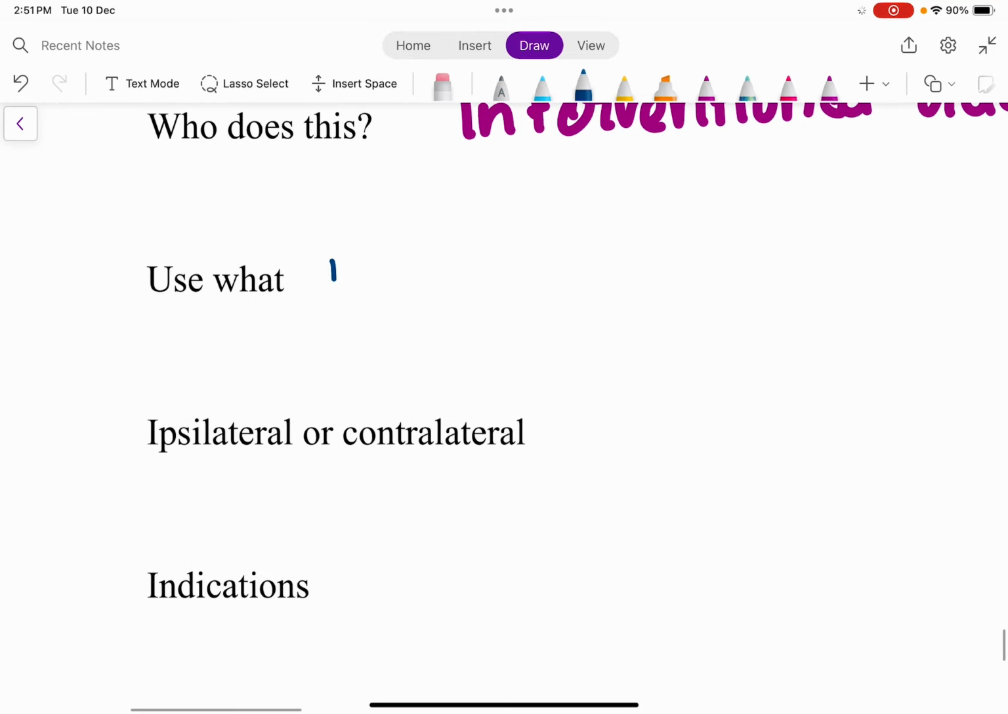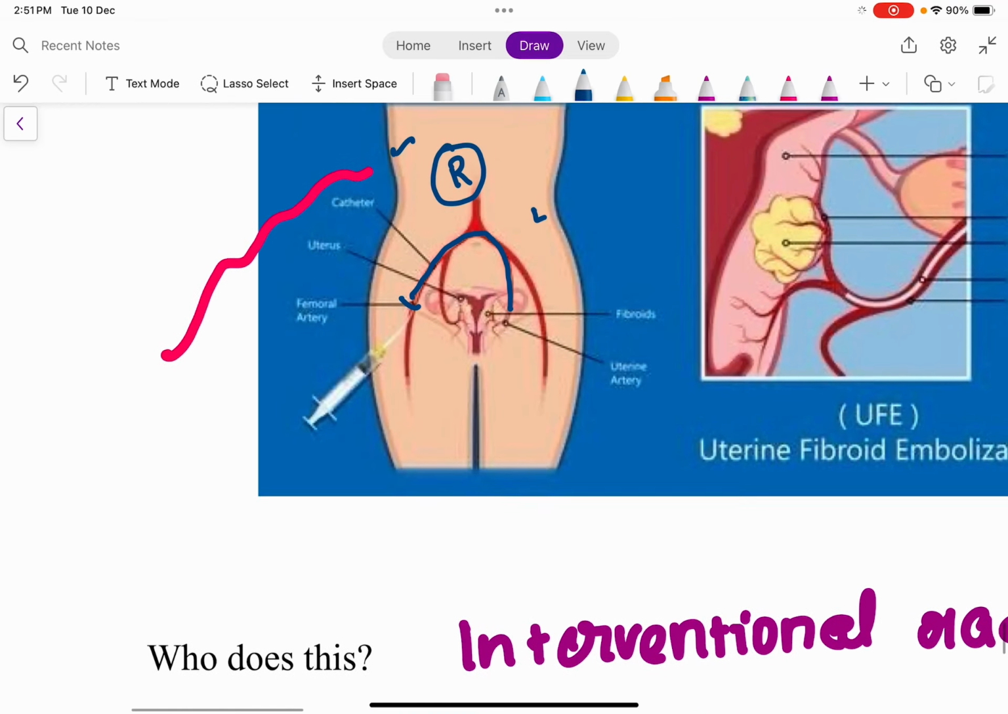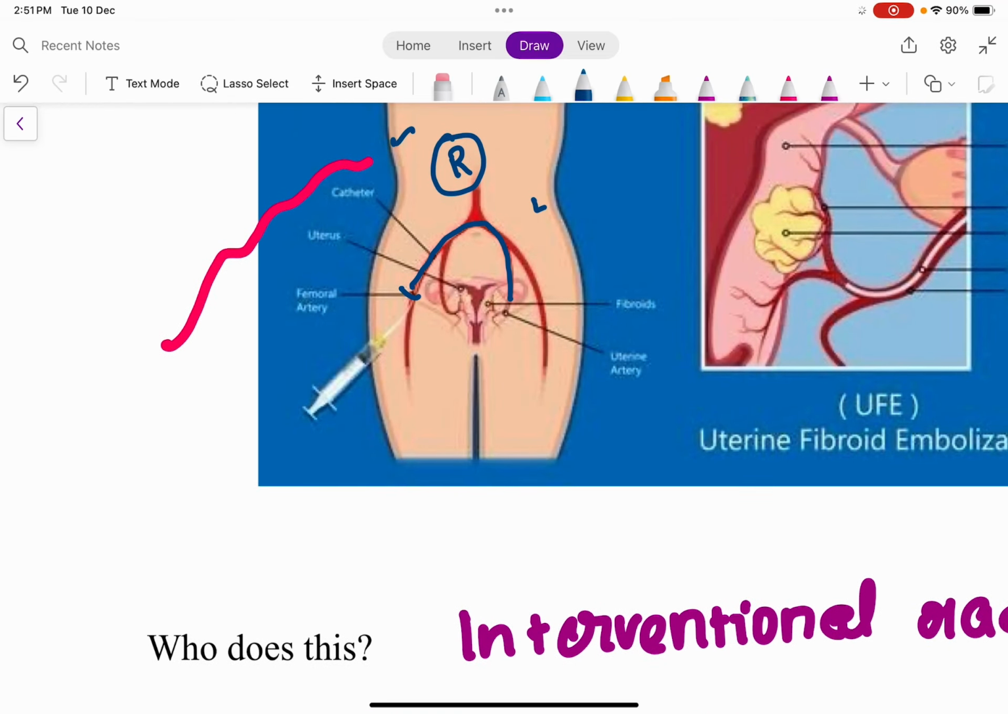Now, I have to introduce an embolic agent. And the embolic agent of choice is polyvinyl alcohol. An embolic agent is introduced through this catheter, and it is going to lodge in the contralateral uterine artery. Since you are going to lodge this embolic agent in the contralateral uterine artery, subsequently it is going to result in decrease in blood supply to the uterus.